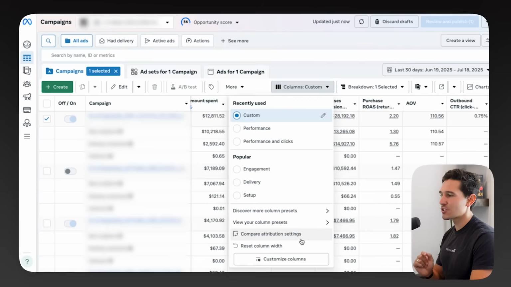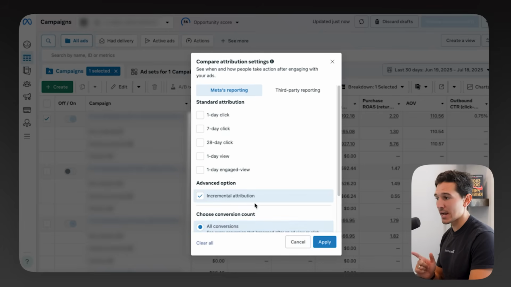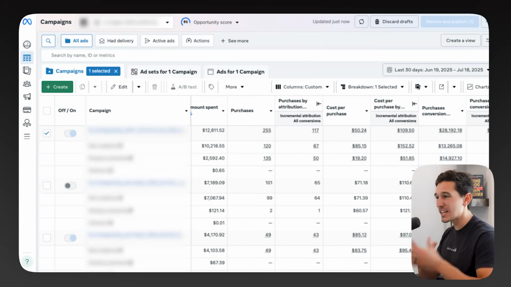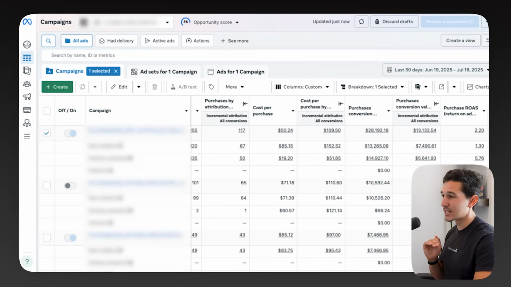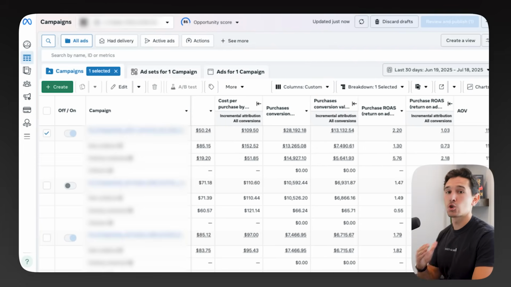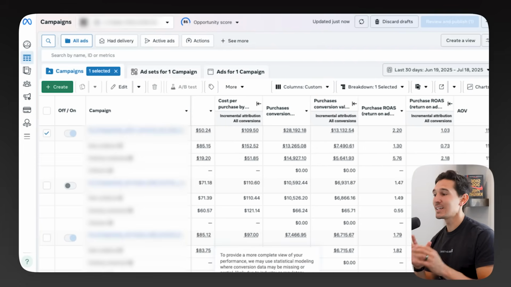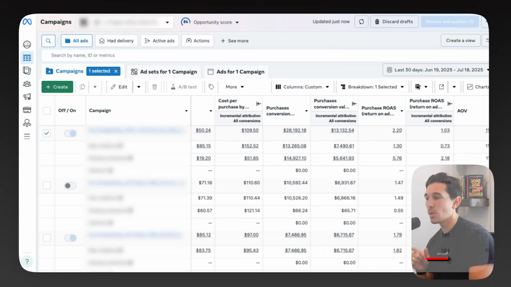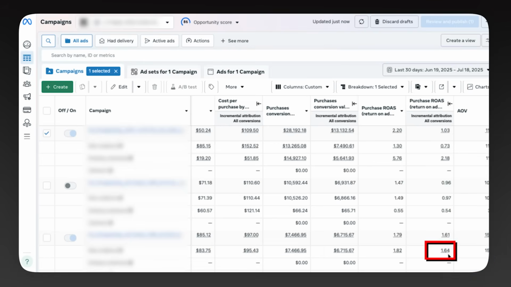Furthermore, if we actually break this down and look at incremental attribution, which is going to tell us what did Facebook actually drive for sure, not what was going to convert without Facebook ads. If we actually look at this and we break this down by new customer, it gets crazy. This bottom campaign, which claims to be doing worse, is driving a 1.64 return on ad spend incremental. The top campaign, 0.73 on new audience. More than twice as good, and it's getting a quarter of the spend. Imagine unpacking that and figuring out I could just shift my spend to the better performing place and I will have a better result for this business.